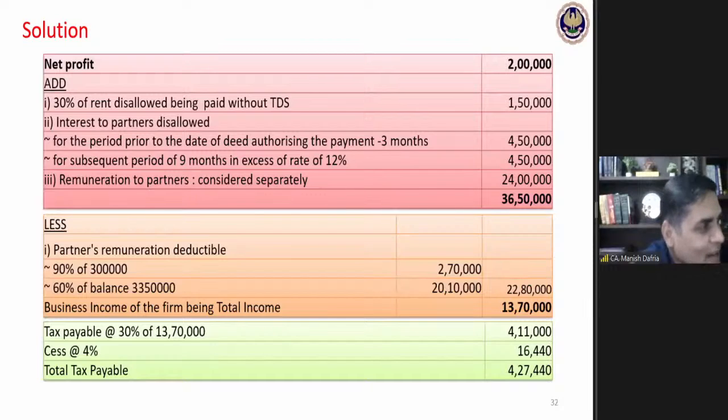Okay, Remya, interest was taken at 18% instead of 12%. See, reading the question carefully is also very, very important. And when you are reading the question, at the back of your mind the relevant provision should keep on running. Okay, this is interest you are reading in the question paper, so what you have studied about that interest, that provision should be sitting in your mind at the same time.